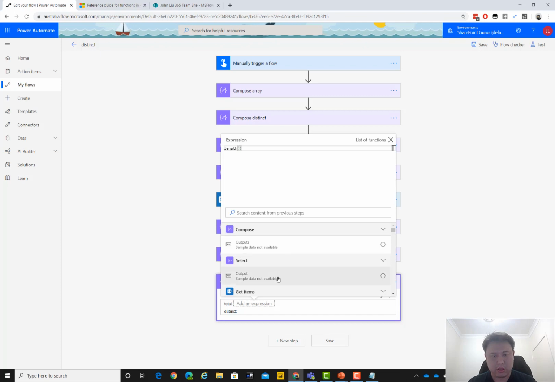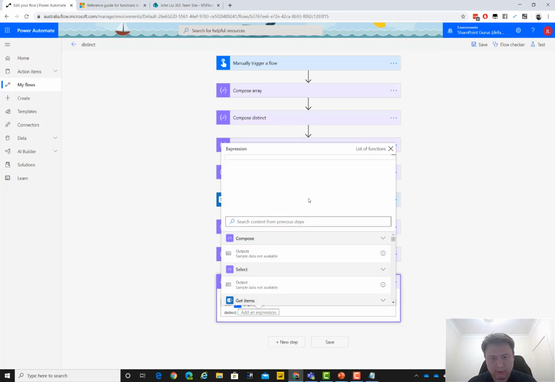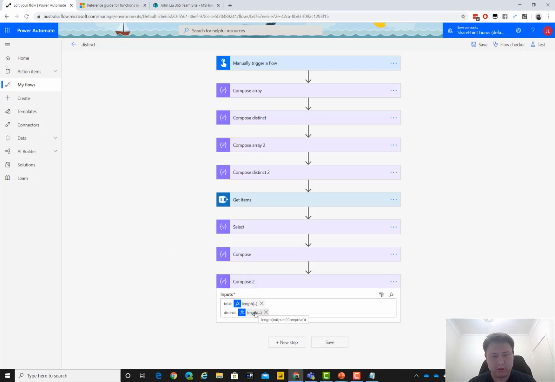Odd, sometimes it just stops working. And then here, this thing will be the length of the compose, I believe. Yeah, so length of compose and length of the select. Okay, fingers crossed.